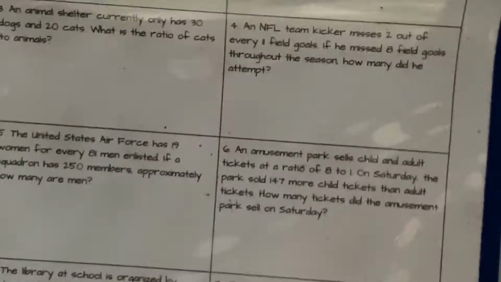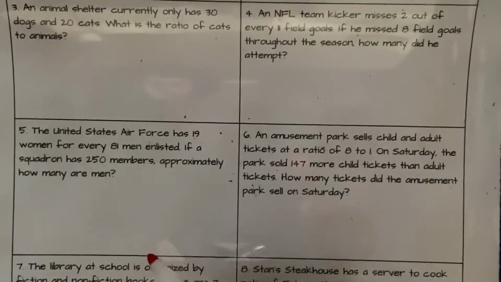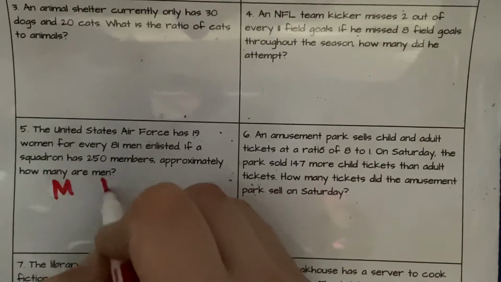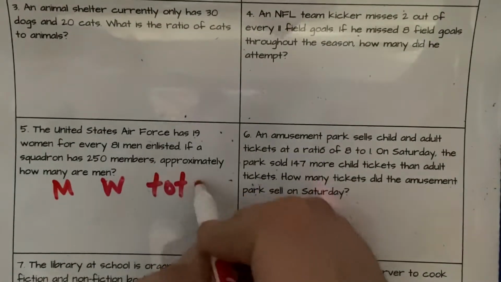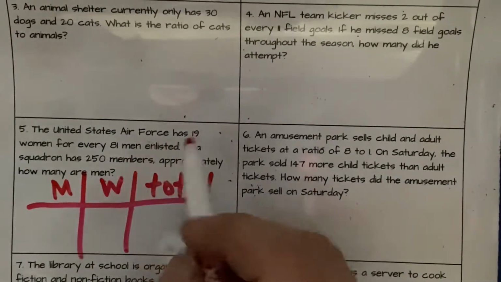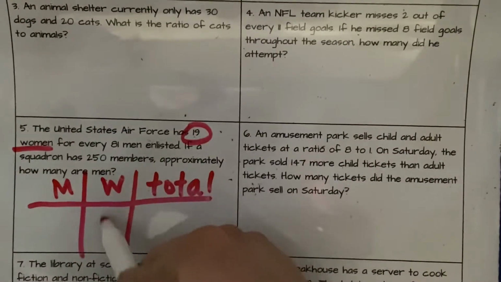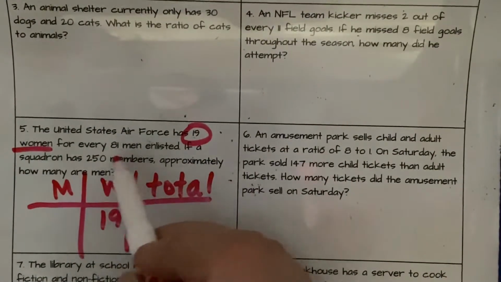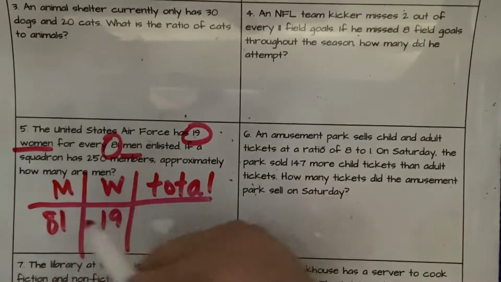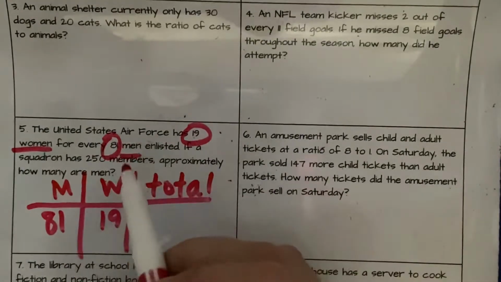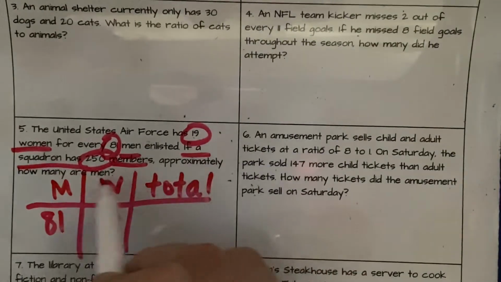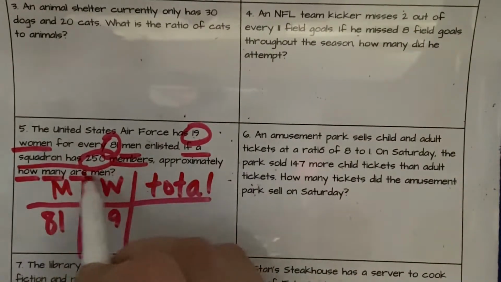Oh, goodness. Okay. Here we go. I'm going to make a T-chart here. I'm going to have men and women, and then I'm going to have total. So 19 women, let's put 19 for women. Then I have 81 men. And then the question is saying if a squadron has 250 members, approximately how many are men?